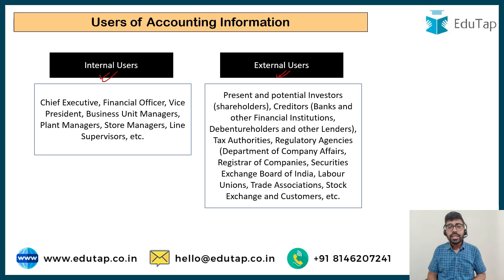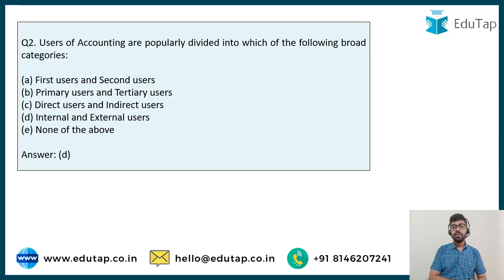So all these aspects are also relevant to external users of accounting. We are going to classify the users of accounting information into number 1, internal users, and number 2, external users. As we discussed on the previous slide, we categorize the users of accounting into two broad categories. One is the internal users, who are within the organization itself, and the second is the external users, who are outside the organization. So the correct answer is option number D.